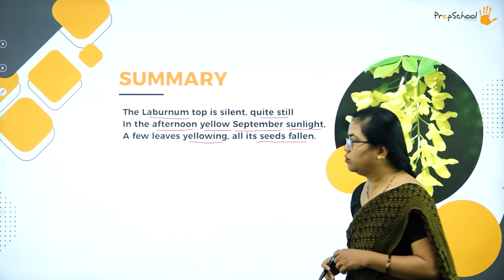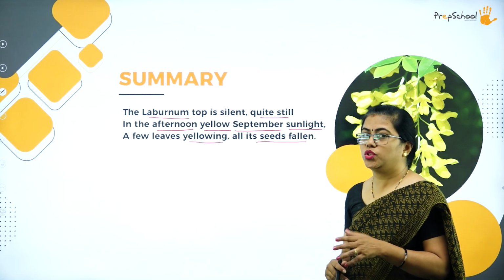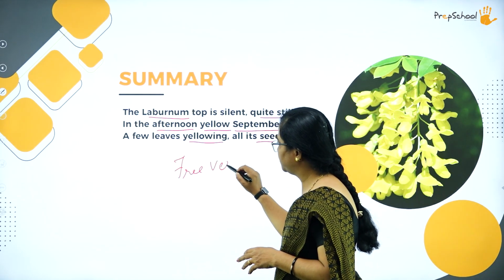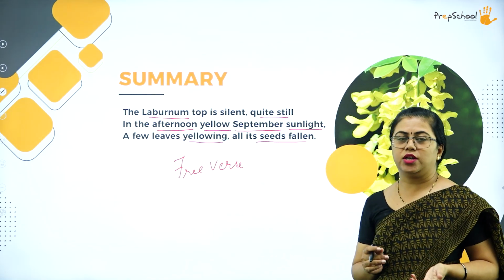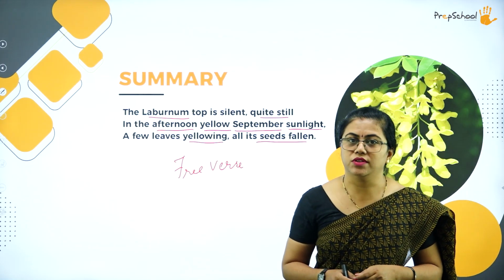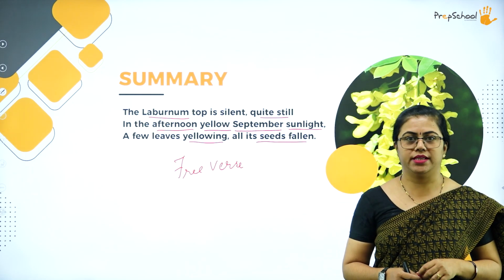Here you can notice one more thing. There is no rhyming word at all, so you can consider it as free verse. You can also observe that there are no difficult words at all. That is because Ted Hughes wanted his poems to reach even the common man. So that's the reason he has not used very complex words.